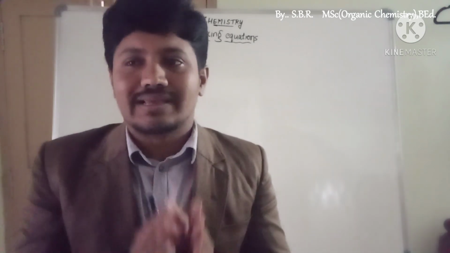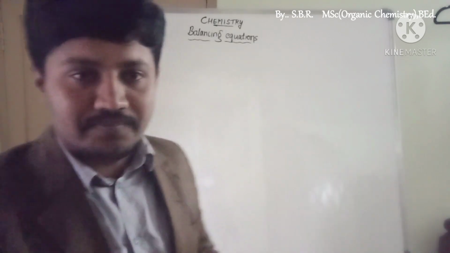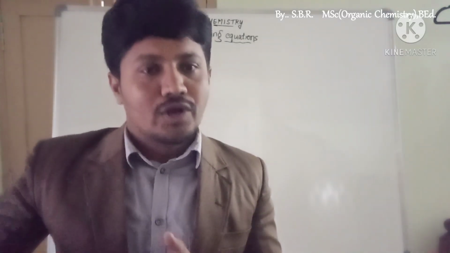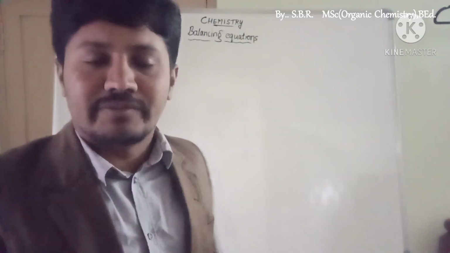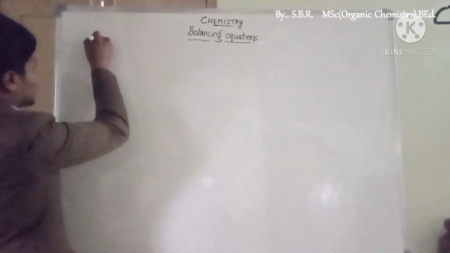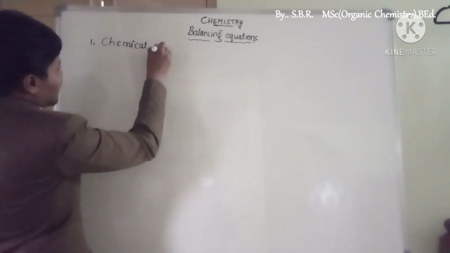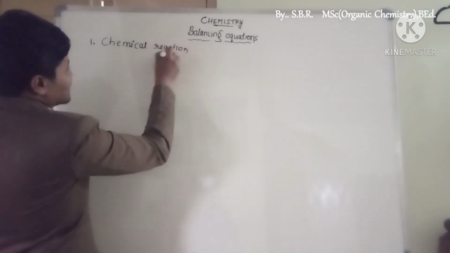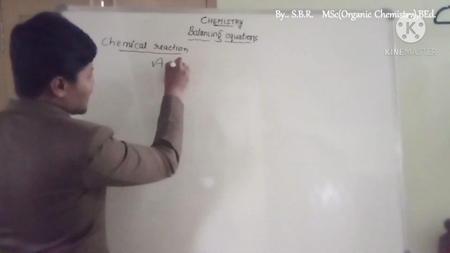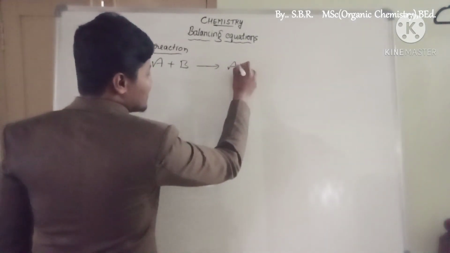So chemical reaction is nothing but the transformation of some substances into new products by breaking old bonds and creating new bonds for the formation of products. Is it clear? That is what we call a chemical reaction. So the first point you have to remember: what do you understand about the chemical reaction? Chemical reaction is a process where two or more substances like A and B react with each other and may produce the AB compound.